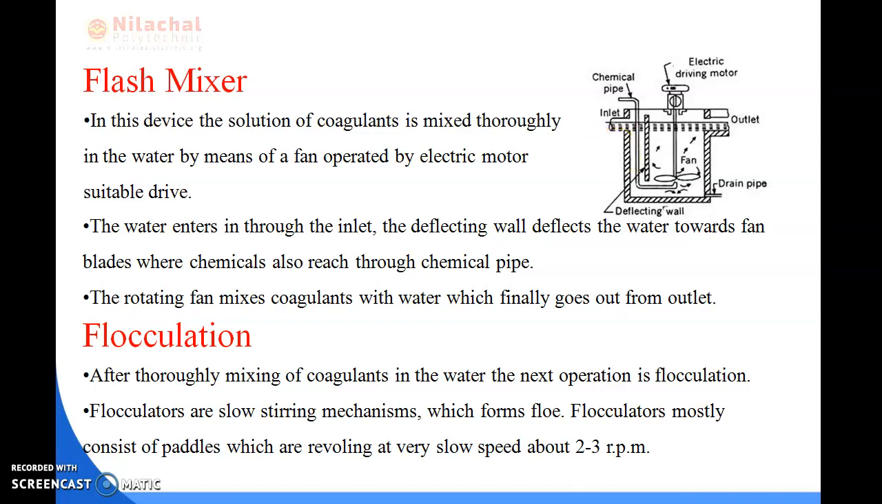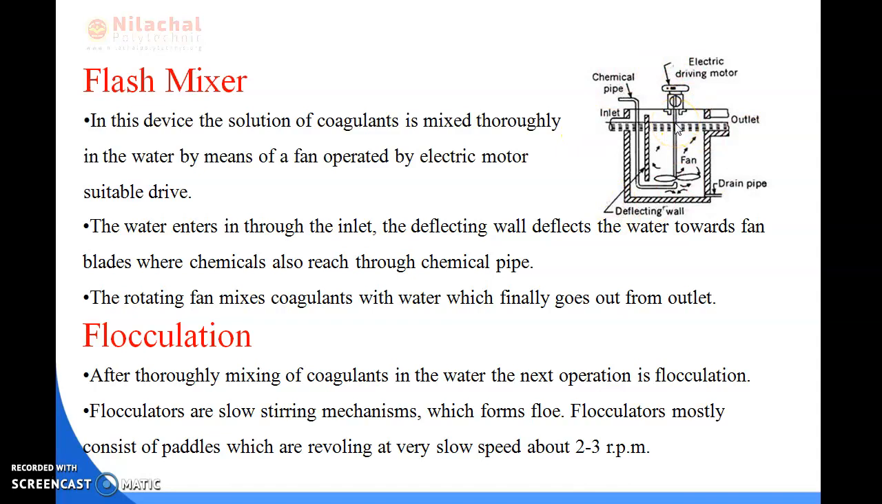Here you can see the inlet where the water enters, and this is the deflecting valve, where the water deflects towards the fan blades. This is the fan blades, and the chemicals also reach through the chemical pipe. This rotating fan mixes the coagulants with water, and the water finally goes out from the outlet. Okay, so this is known as a flash mixer.